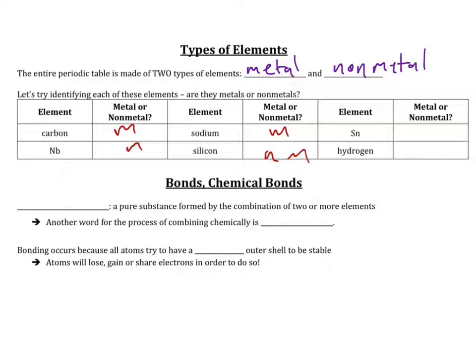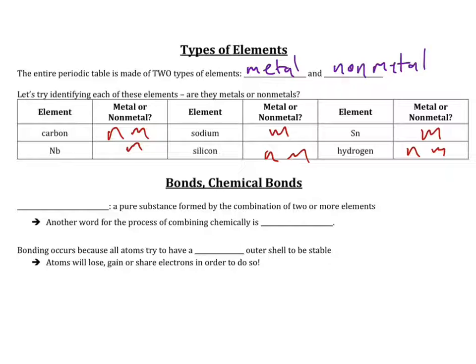non-metal, non-metal, metal. Now, I actually made a mistake there, and I want you guys to think, what mistake did I make? There's actually one that is wrong. And the answer is the carbon is wrong. Carbon is actually a non-metal. So, again, metals are to the left of the staircase, non-metals are to the right, hydrogen is the exception.